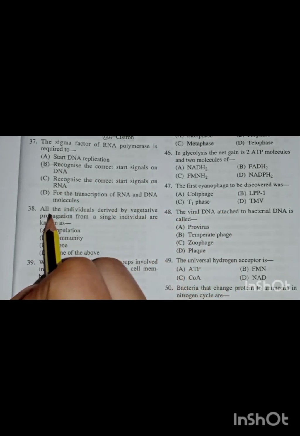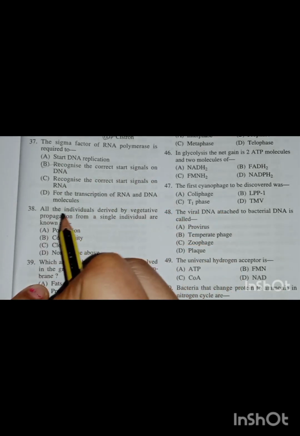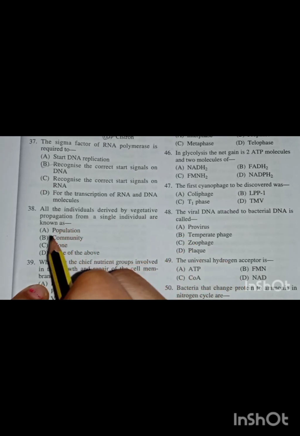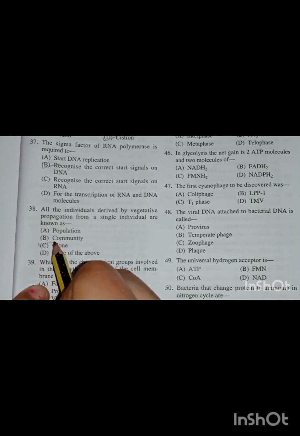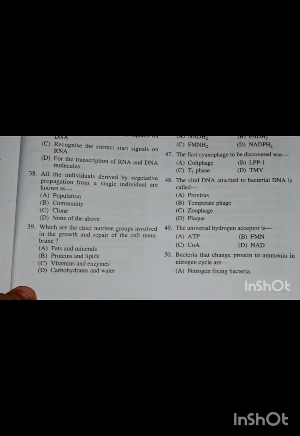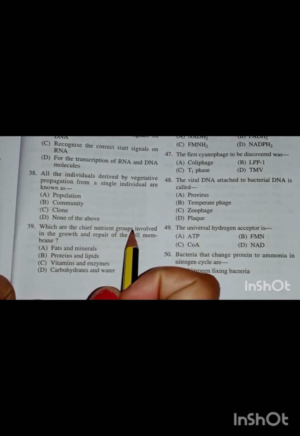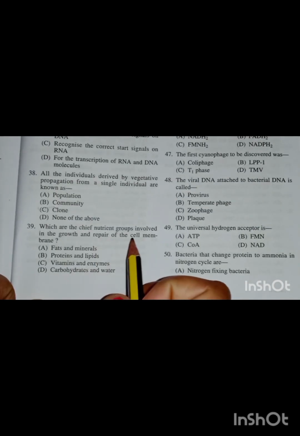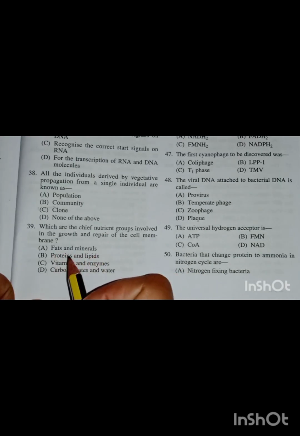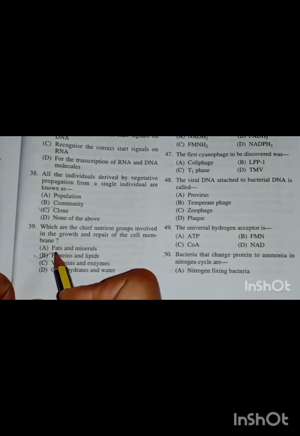The next question: all the individuals derived by vegetative propagation from a single individual are known as, options are population, community, clone, none of the above. The correct answer is option C, clone. Then the next question: which are the chief nutrient groups involved in the growth and repair of the cell membrane? Options are fats and minerals, proteins and lipids, vitamins and enzymes, carbohydrates and water, and the correct answer is option B, proteins and lipids.